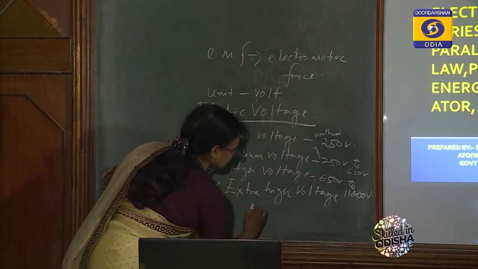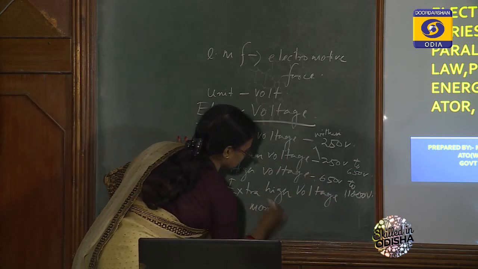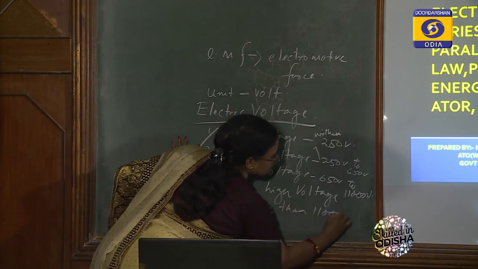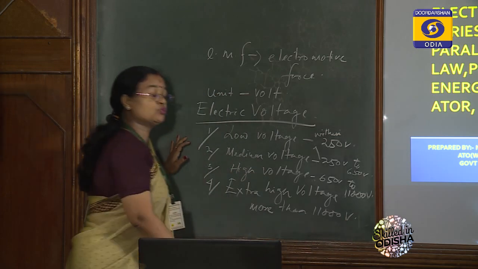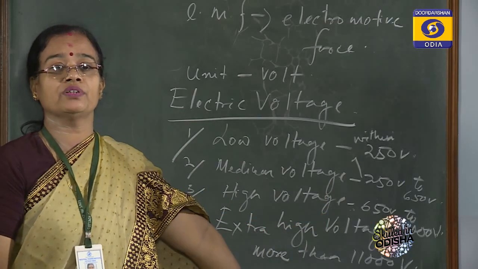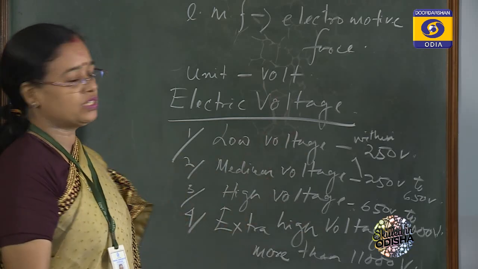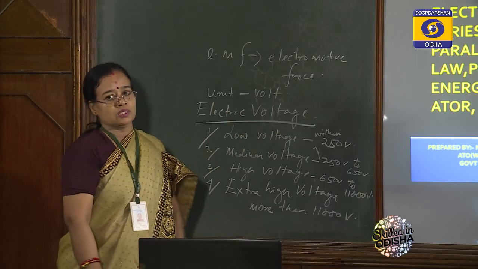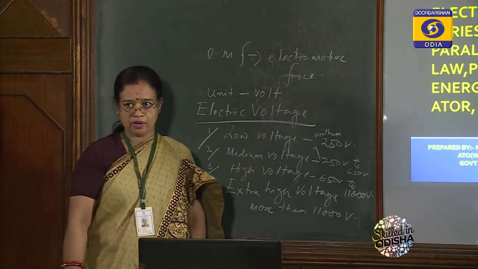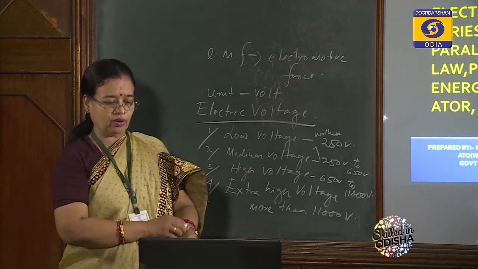The voltage which lies above 11,000 volt, please note it, my dear students, is the extra high voltage. Very important. Please note this, as there may be a question online or offline. These are very important for our classification of electric voltage.